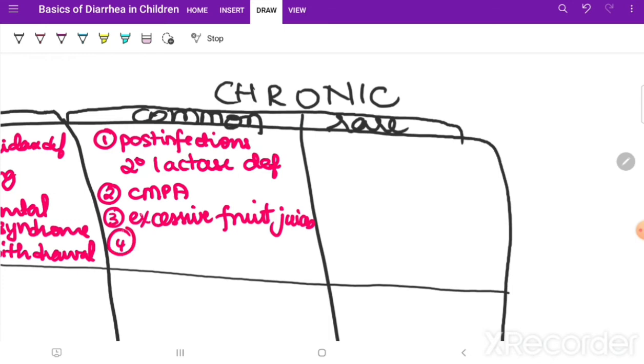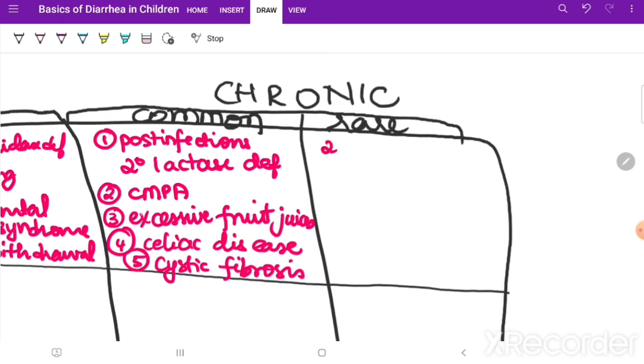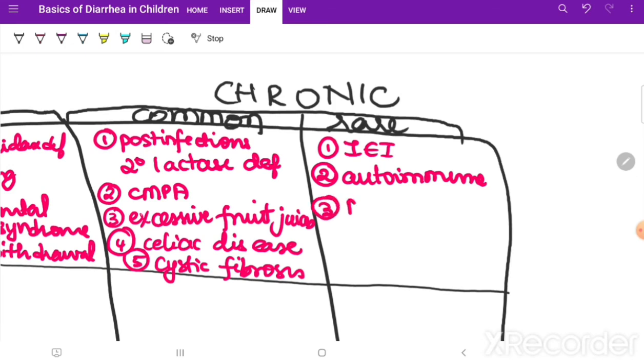And celiac disease is also one of the causes of chronic. This is chronic, don't forget. And last but not the least, you need to remember cystic fibrosis. Okay, coming to rare causes. Now it is known as inborn errors of immunity, that is primary immunodeficiency, and autoimmune enteropathies, autoimmune causes. Then we just now discussed one, microvillus inclusion disease.